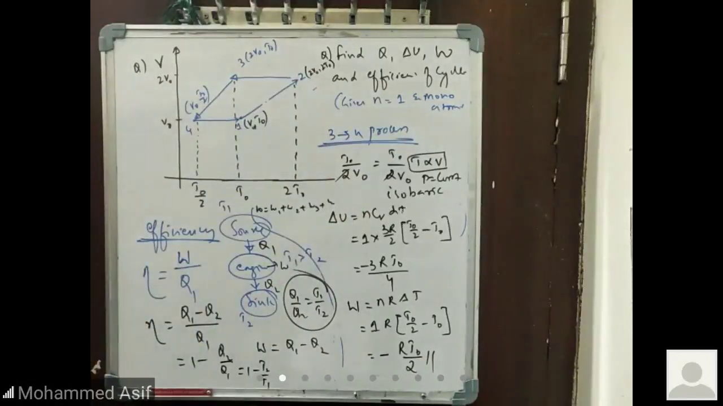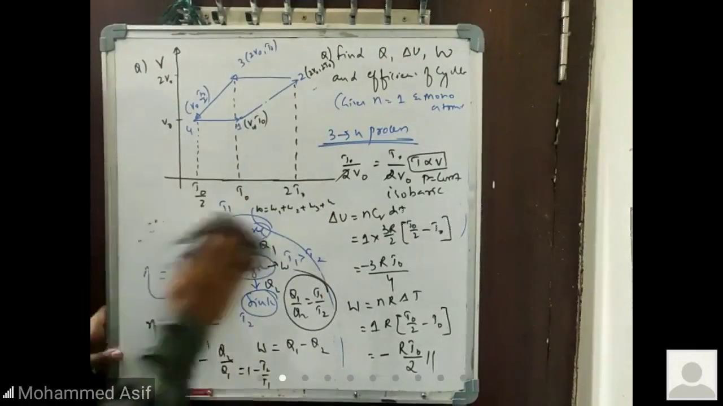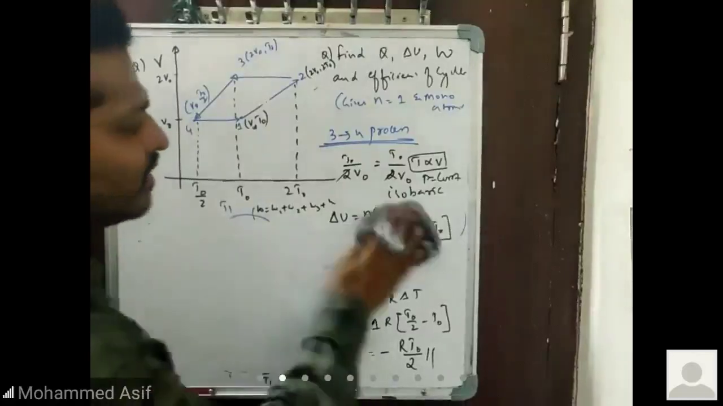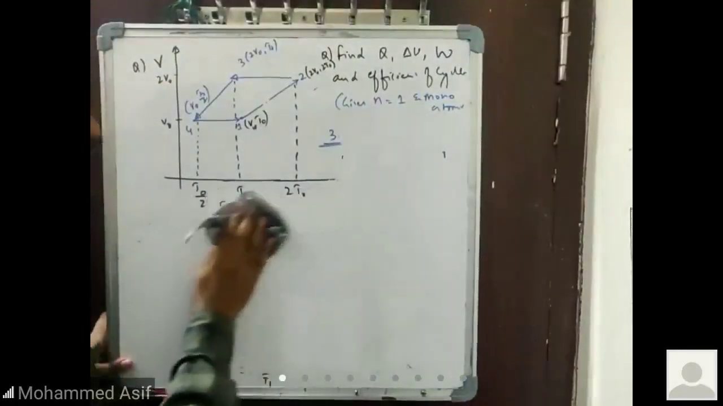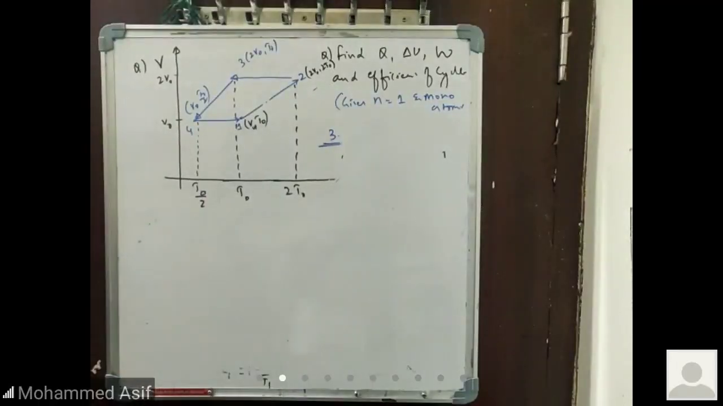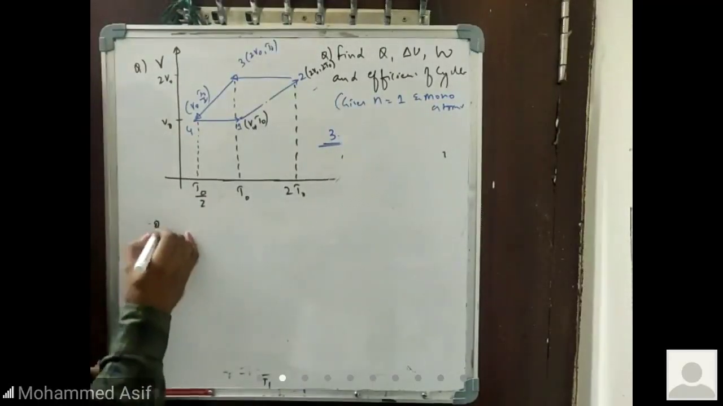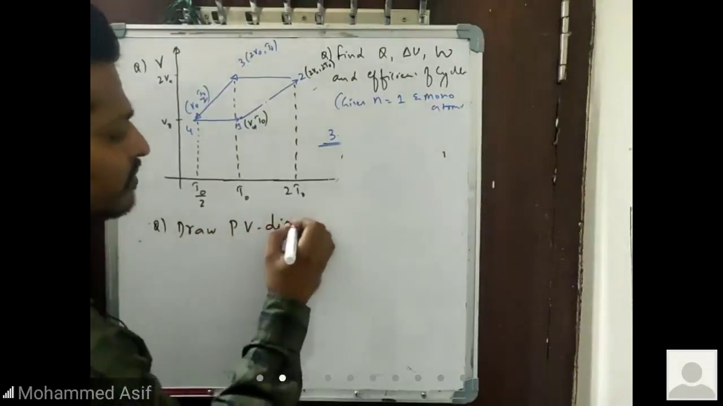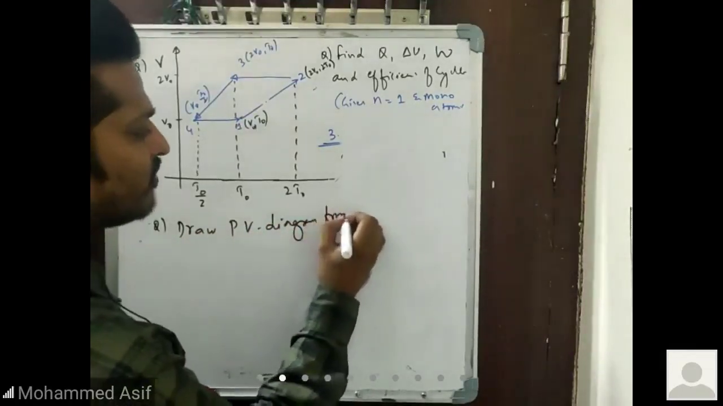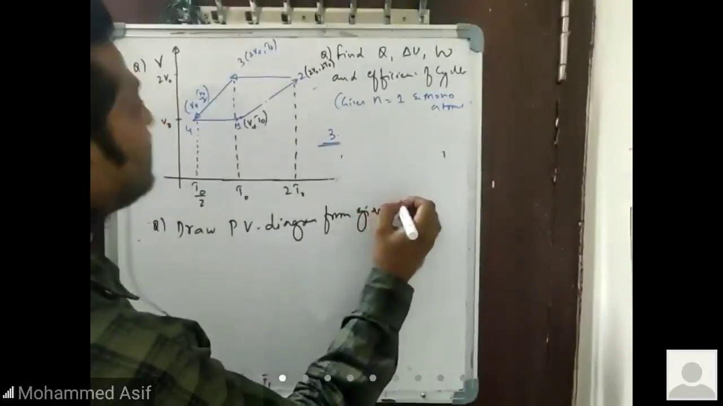One more important thing: I need to draw a PV graph from this one. Can anyone draw a PV graph from this VT graph? I'm closing this one. One more question on this same graph. The question is the same; I'm not changing it. The question says: draw the PV diagram from the given VT graph.